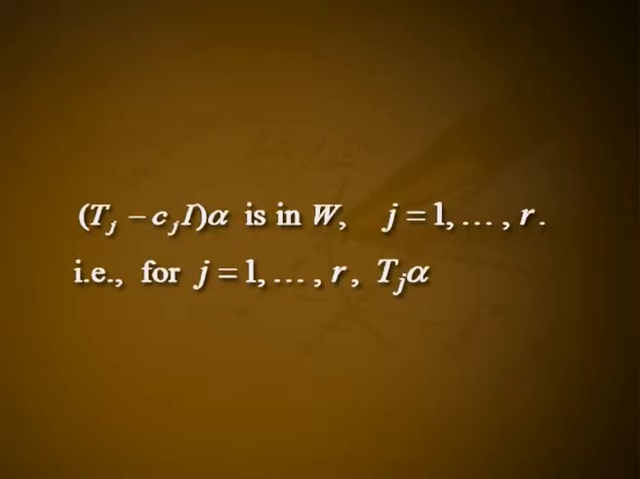Now, take alpha equal to beta r. Then (Tj minus cj I) alpha is in W, j equal to 1 etc. r. That is, for j equal to 1 etc. r, Tj alpha is in the subspace spanned by alpha and W. Hence, for each T in F, the vector T alpha is in the subspace spanned by alpha and W. This completes the proof of the theorem.